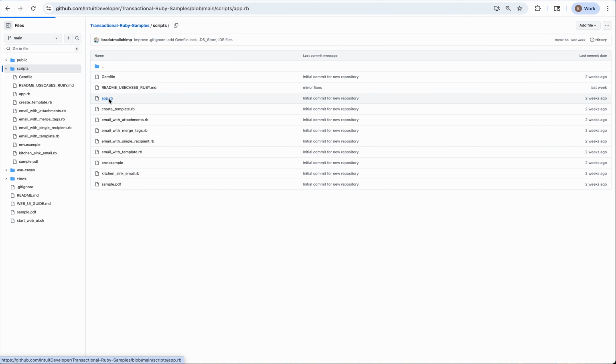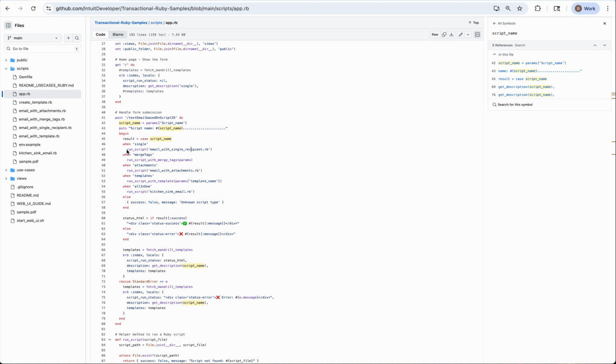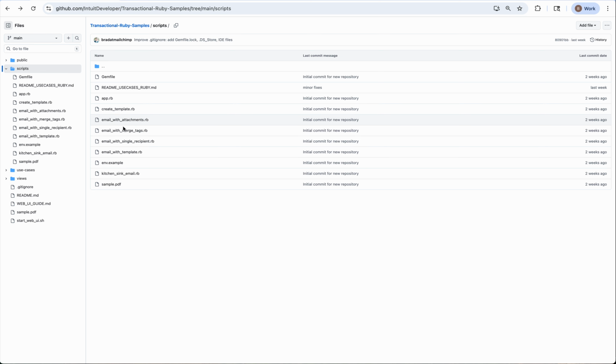So that's exactly how this works. It's a pretty simple app, and you'll see that we're posting a script ID, and then that ID chooses which script to run. So kind of a simple little app that we've created here. Let's take a look at another example.